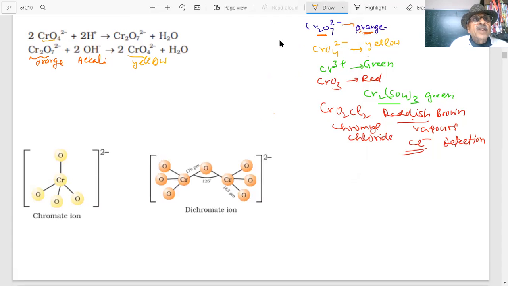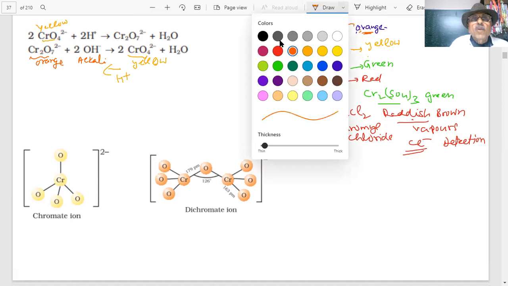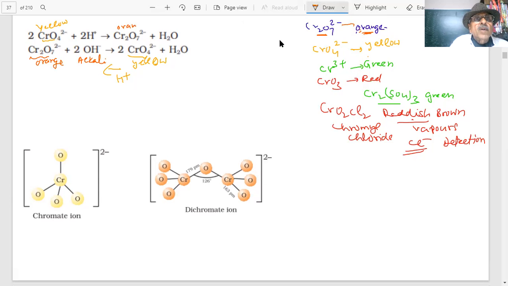And if I add acid to chromate ions, what will happen? Acid, H plus, reverses it. It will be converted into dichromate. So yellow color will change into orange. This is yellow; if you add acid, it becomes dichromate, which is orange. So this is a very, very important reaction, the change in color which takes place.